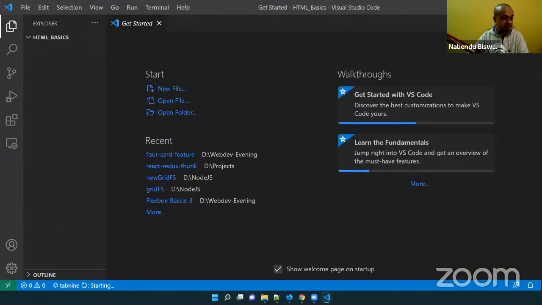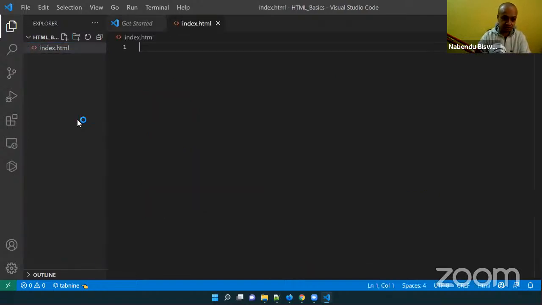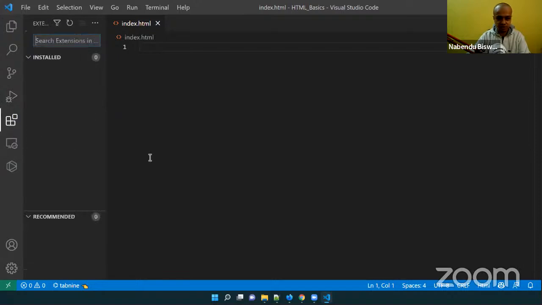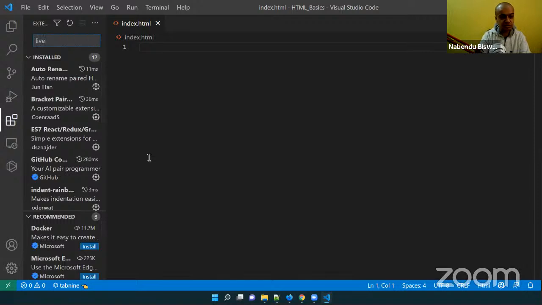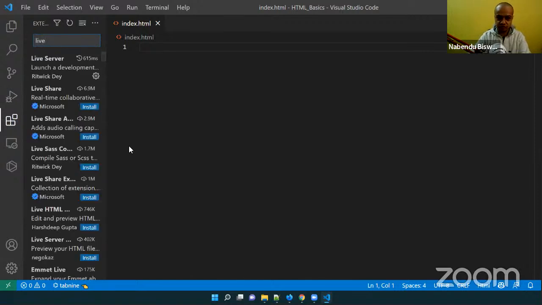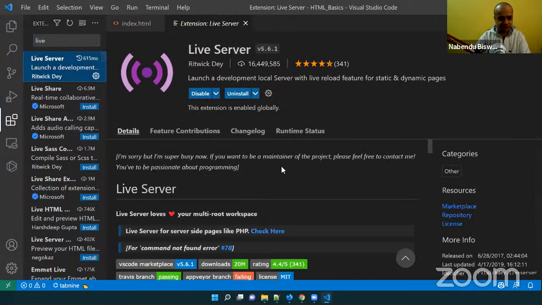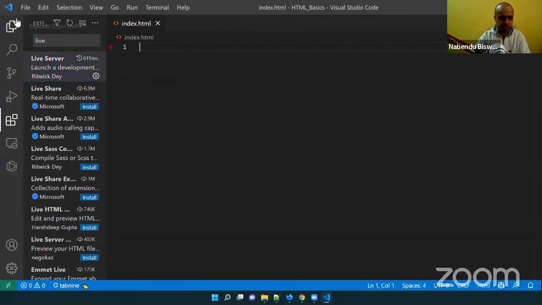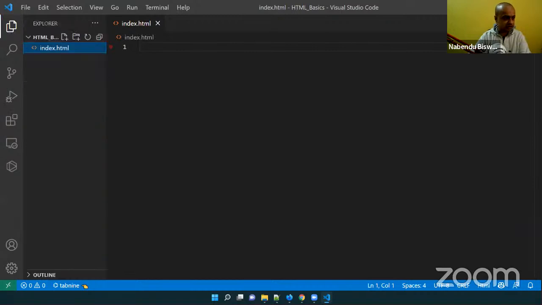Let me make it full screen. I'm inside the folder, and I'm going to create a file known as index.html. Don't have to do anything else. Then you need to go to extensions, and there is an extension known as Live Server. Most of you won't have this Live Server. You have to install this extension. Why? I will tell soon.